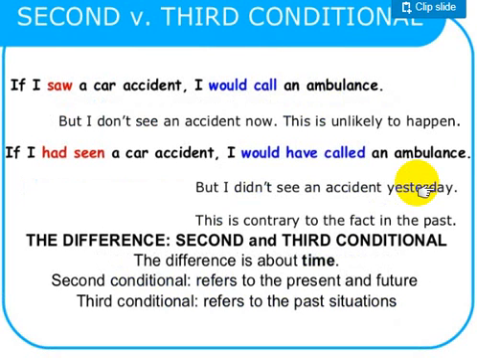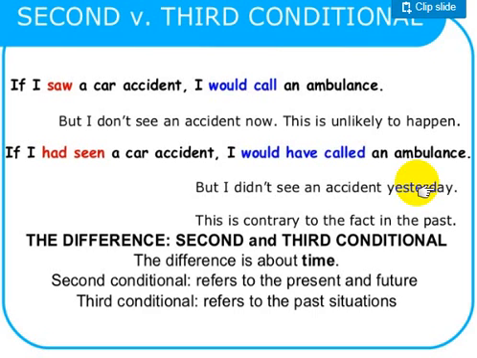There is a difference between second and third conditionals. If I saw a car accident, I would call an ambulance. But I don't see an accident now. This is unlikely to happen. If I had seen a car accident, I would have called an ambulance. But I didn't see the accident yesterday. This is the difference between present and past conditional, second and third.